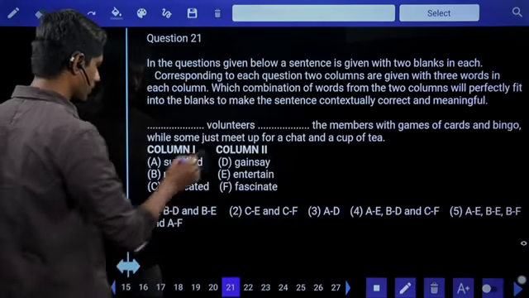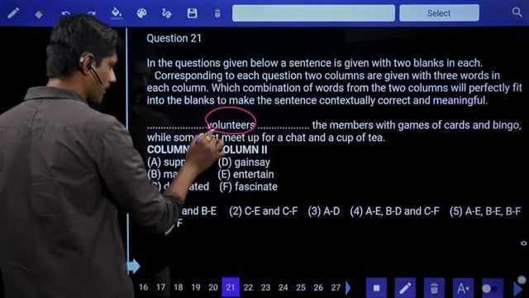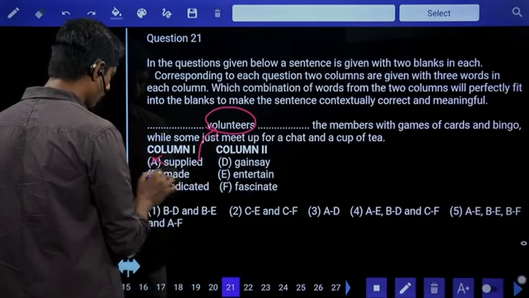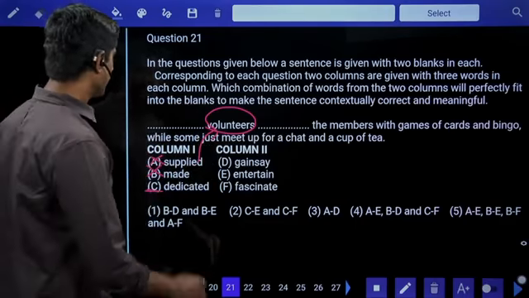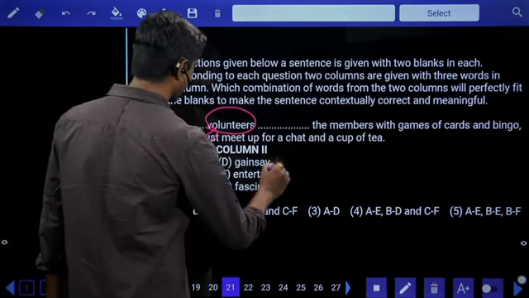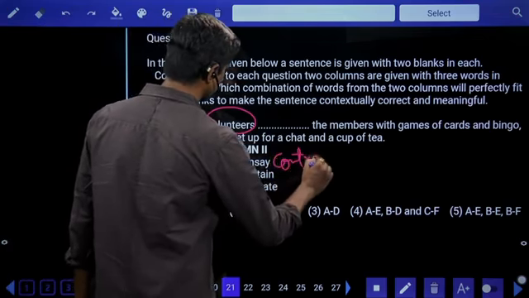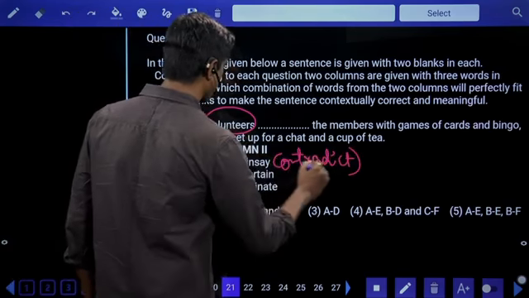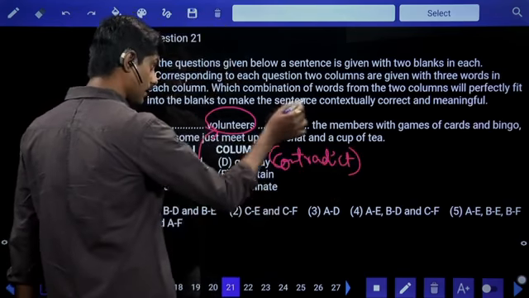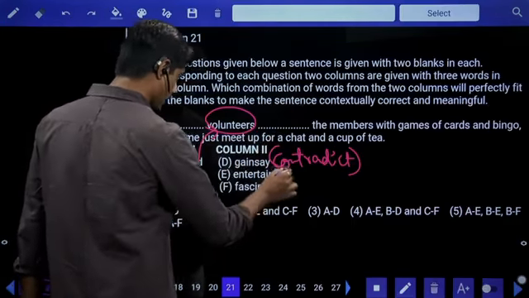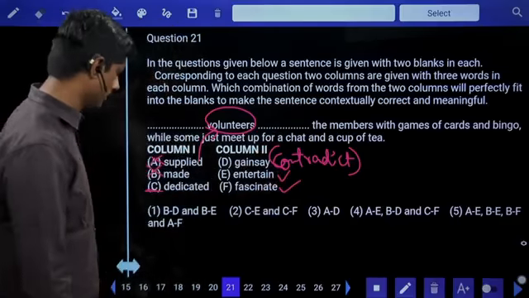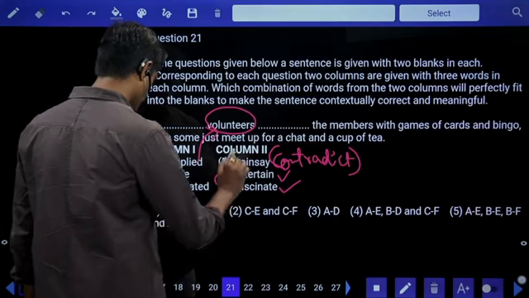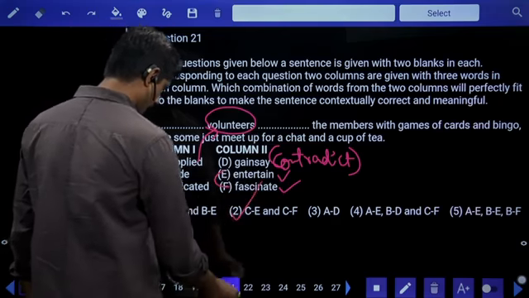Dash volunteers. What kind of volunteers do we need? Supplied volunteers won't be there. Made volunteers, no. Dedicated volunteers, yes. Dedicated volunteers, gainsay. Gainsay means contradict. They contradict the members with the games of cards? They entertain the members with the games of cards. Yes. They fascinate the members with the games of cards. Fascinate, entertain, both have the same meaning. So CACF. Second option is the right answer.